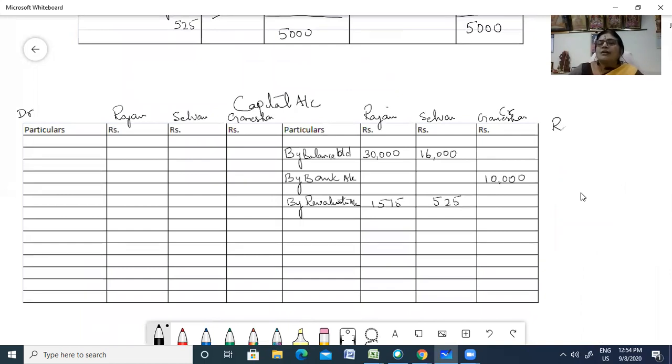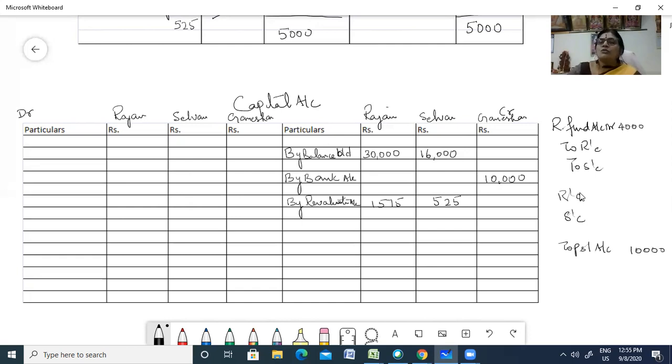Reserve fund account debit to R's capital and S's capital. So reserve fund was 4,000 rupees. Now profit and loss: we were having profit and loss on the asset side, so obviously it is a loss. When it is a loss, R's capital and S's capital to profit and loss account. That was 10,000.